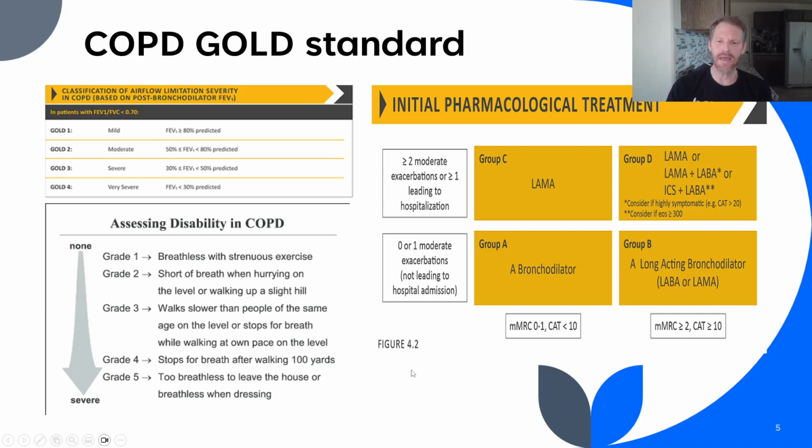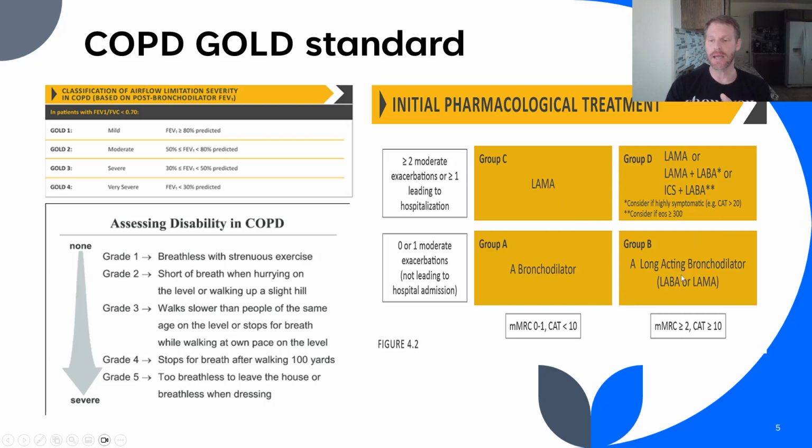Well, we take that and we score it 0 to 5, and we look at that in this chart here of how to actually start pharmaceutical treatment for COPD. So we need to know the MMRC. So we have A, B, C, D. What's the MMRC? Did they score equal or greater than 2? If they did, we're no longer in this group here. We're going to be either in group B or D.